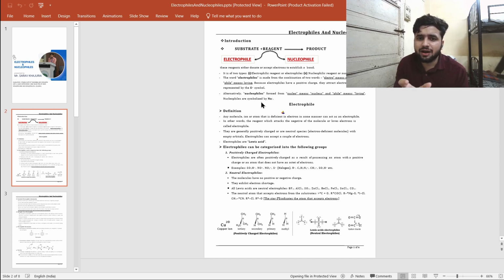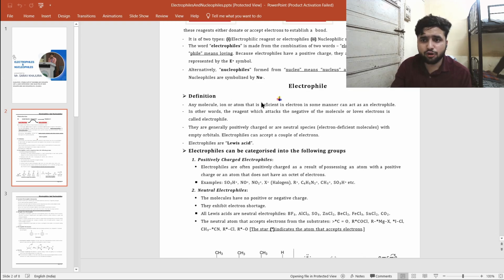These are the basics, the etymological meaning of the two words electrophiles and nucleophiles. Electro means electron and phile means loving. Electrophiles are represented by E positive, because they love electrons, and nucleophiles are denoted as Nu minus. So these are the definitions: any molecule, atom or ion that is deficient in electrons.